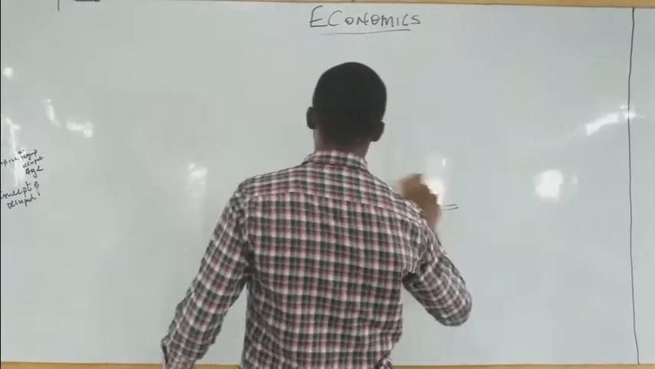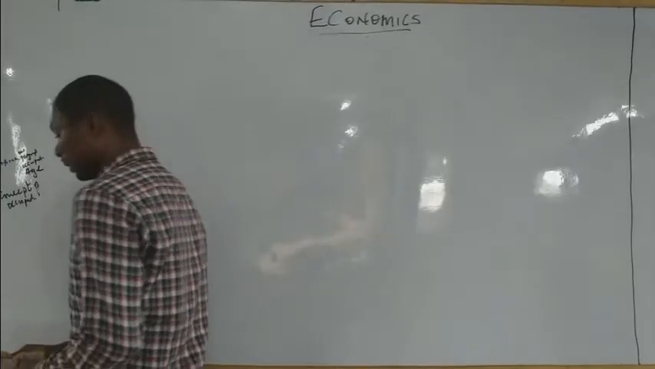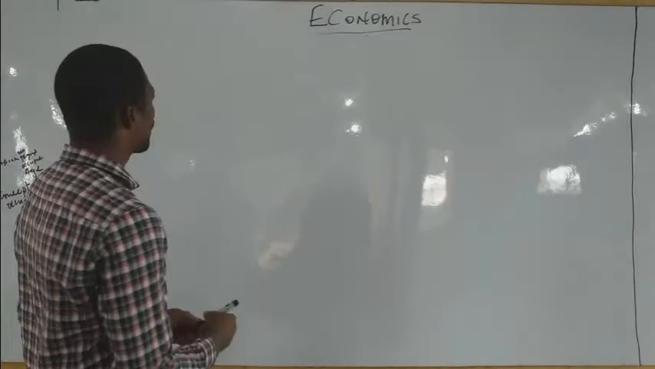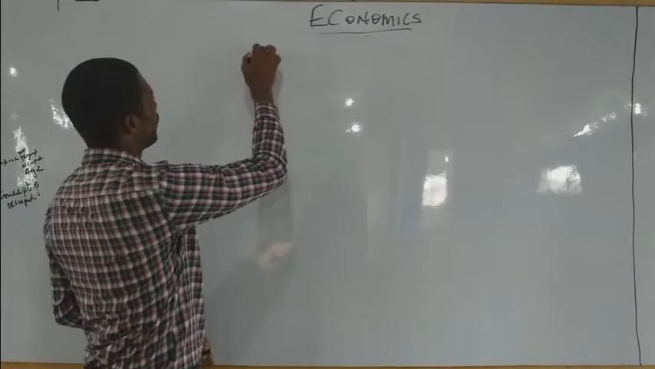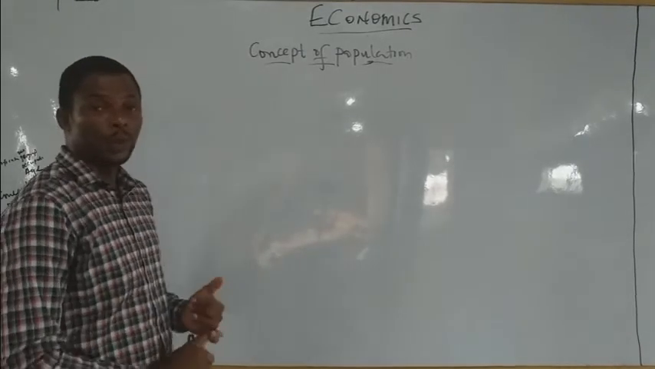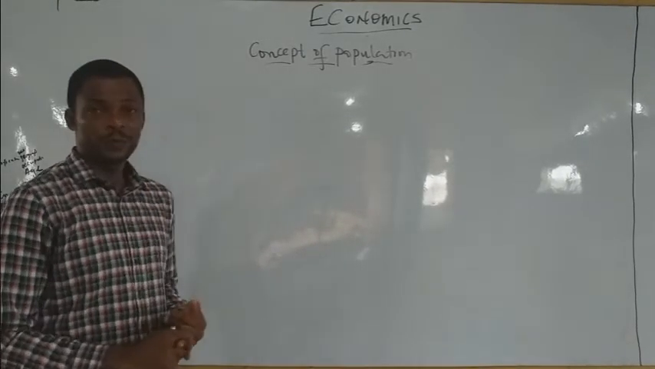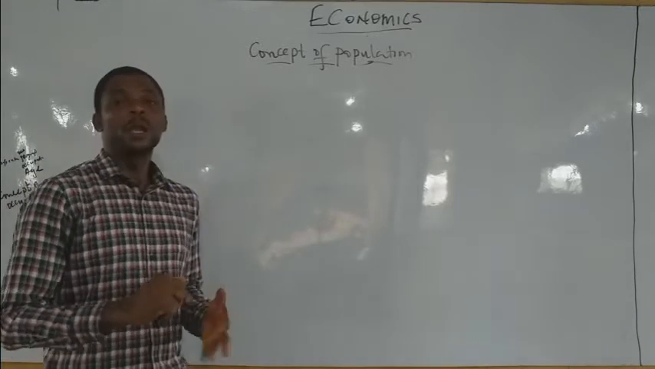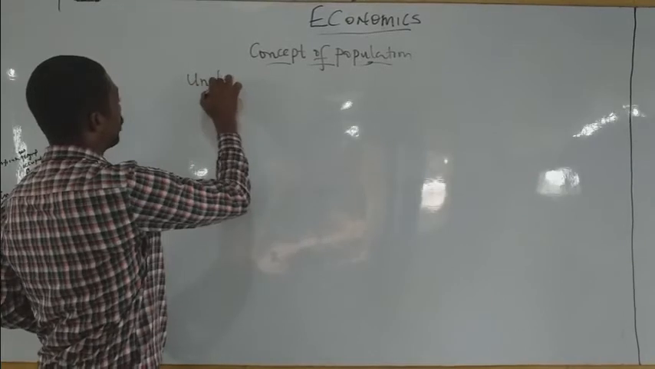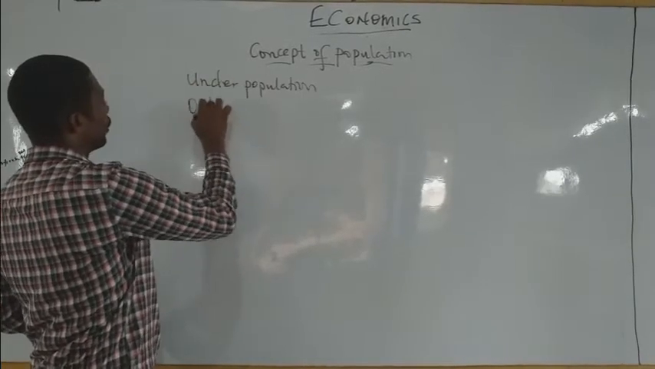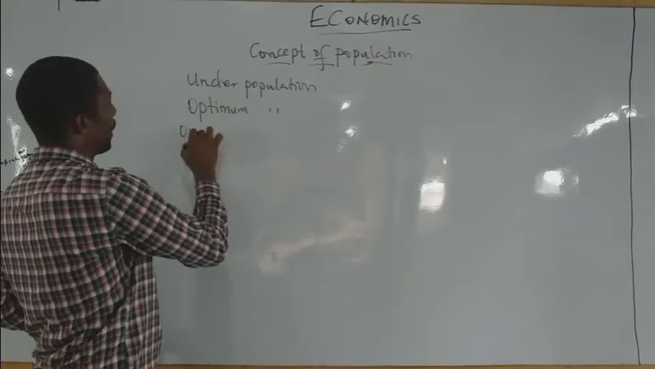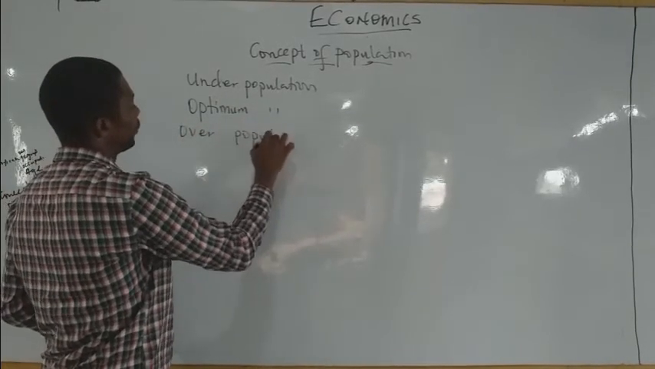Now without wasting further time, we look at the next line of action, which talks about the concept of population. We have underpopulation, optimal population, and overpopulation.